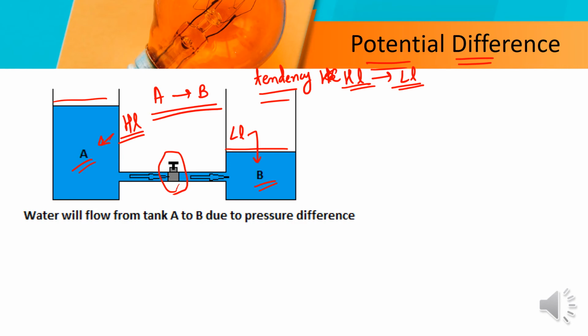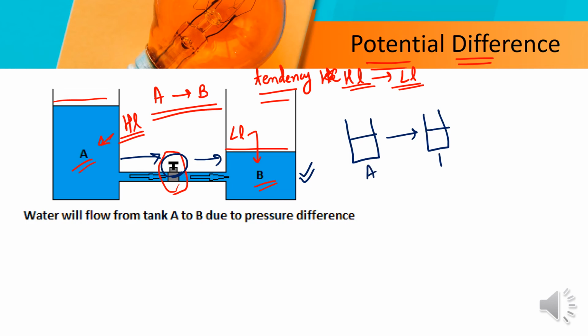So the potential difference, we will take it as if we open this tap, the water will flow from A to B to that much level, when these two, A and B, come to the same level.